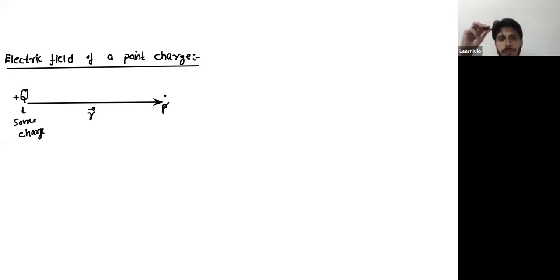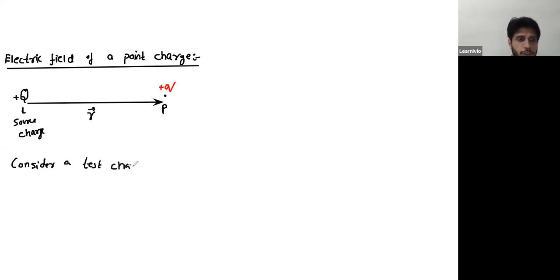So Fatma, what should be the first step? You're supposed to calculate field at P due to capital Q. Should we calculate the force on P due to Q, or will you first place a test charge over the point? Yeah, first the test charge. So let's place a test charge q over this one. Now Jubena, what should be the direction of force on small q due to capital Q? It should go away. So the direction of force is to the right or to the left? To the right. Right.